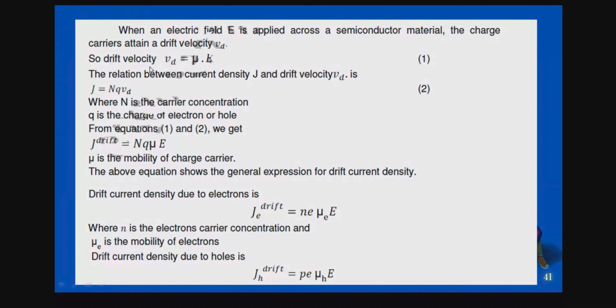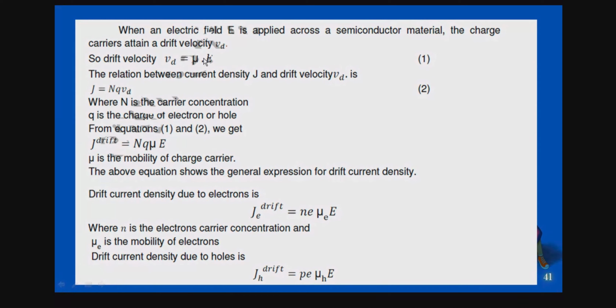So you find the drift velocity. So here the relation between current density J and the drift velocity Vd, you can have the current density, right? So that is J is equal to N into Q into Vd, where N is nothing but carrier concentration. Already you have calculated the carrier concentration in intrinsic and extrinsic semiconductor, right? And where Q is nothing but the charge of the electron or hole, isn't it?